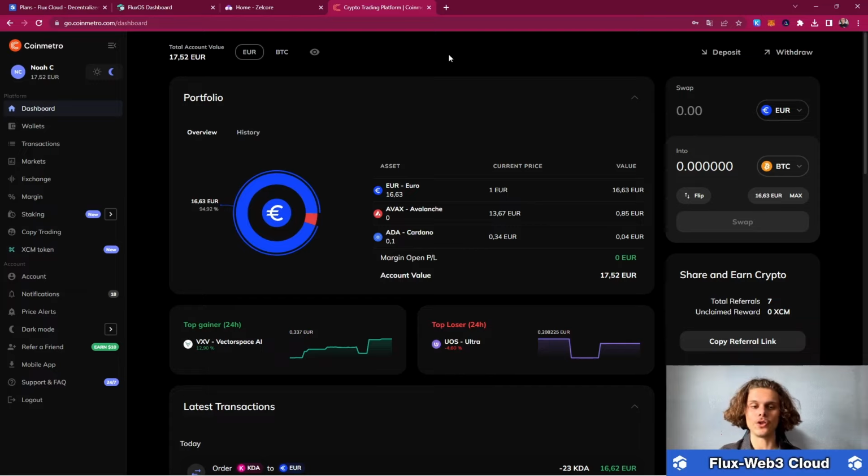Now, why do I also use CoinMetro? It is safe and everything works fast. It also lets me deposit and withdraw everything I need to do, and also buying crypto, so depositing fiat onto this exchange works very fast. And the way you do it is from your dashboard. You can see the deposit and withdrawal buttons.